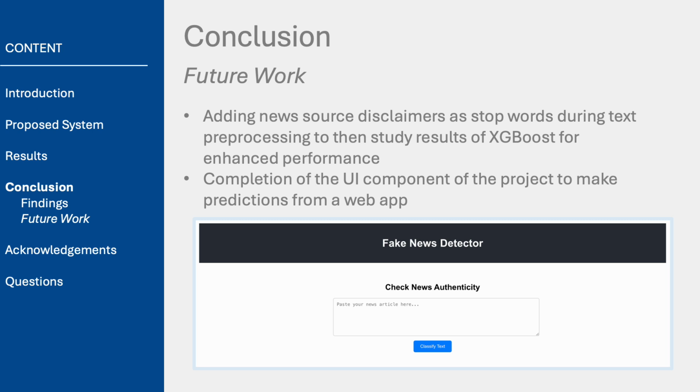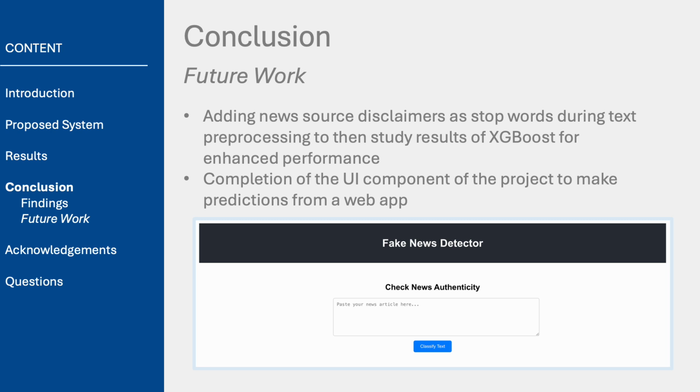Another key improvement would be to complete the UI component of the project. This would allow users to make predictions directly from the web application, which currently remains a work in progress due to time constraints. Once completed, this functionality will enable users to interact with the model, providing practical, real-world applications for misinformation detection.